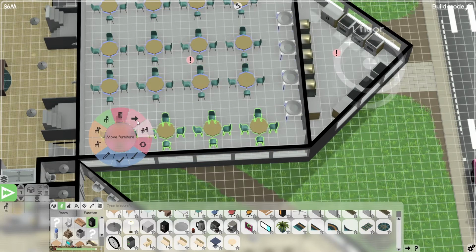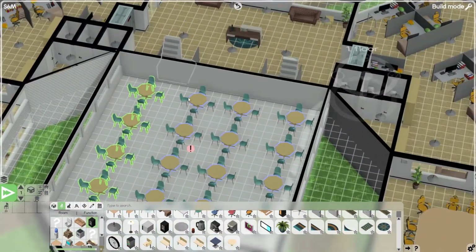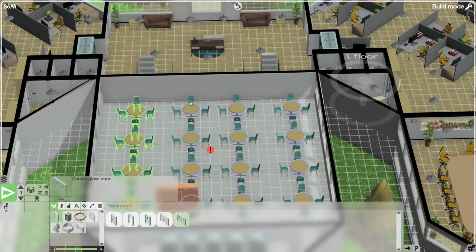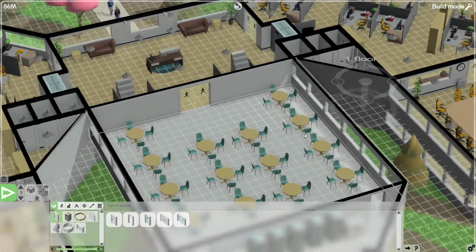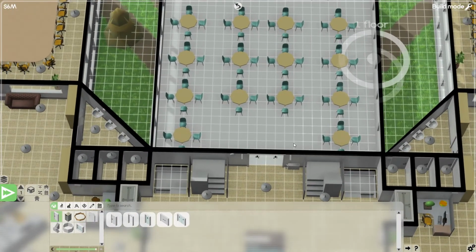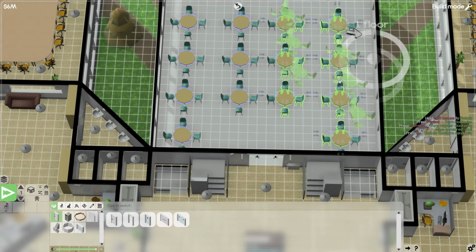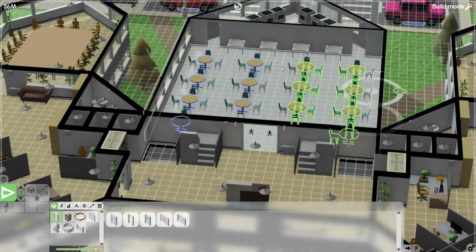Canteen. Move like so, and we have no way to get in here. That might be a smart thing to do. Let's just do some glass doors there. Yeah, and you know what? I'm actually just going to delete you guys. Yeah, there we go. Cool. And this is the center, which means this whole side over here needs to get moved over by 1. Like that. Cool. There's our canteen.